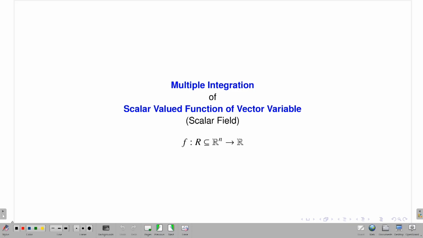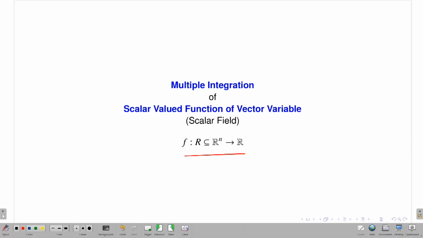As I said, I should start with a scalar field. That means I have a function from some subset R of Rn, the n-dimensional Euclidean space, to the reals, and that is called a scalar-valued function or scalar field. If I have a scalar field, can I have the notion of integration? You know the notions of Riemann integral for functions from R to R, or from some closed interval [a, b] to R.